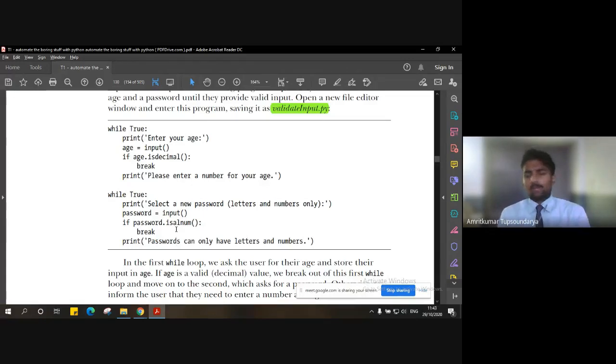For a simple example, if you have been to an ATM and you enter the pin wrong, then till the time you enter the right pin or password, the ATM machine is going to continuously give you pop-ups that the pin is wrong.